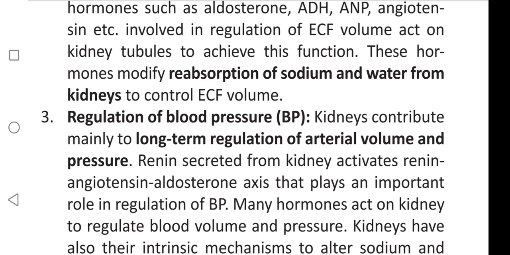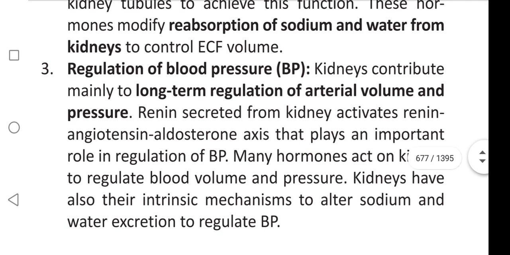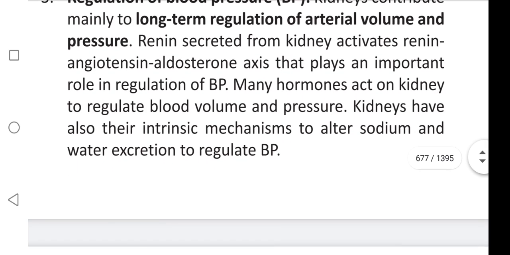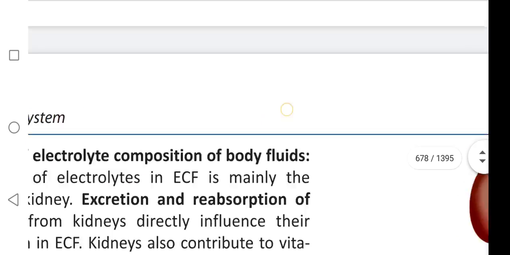And next one is regulation of blood pressure. Kidneys contribute mainly to long-term regulation of arterial volume and pressure. Renin secreted from the kidneys activates the renin-angiotensin-aldosterone axis that plays an important role in regulation of blood pressure. Many hormones act on kidney to regulate blood volume and pressure. Kidneys also have their extrinsic mechanism to alter the sodium and water excretion to regulate the blood pressure.